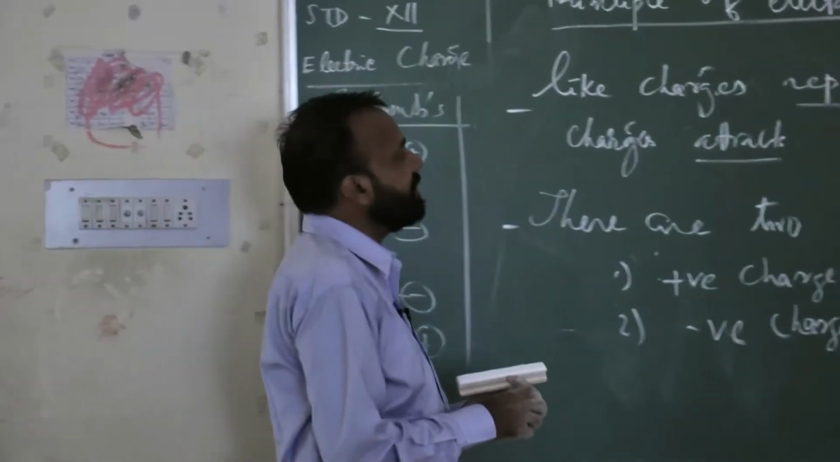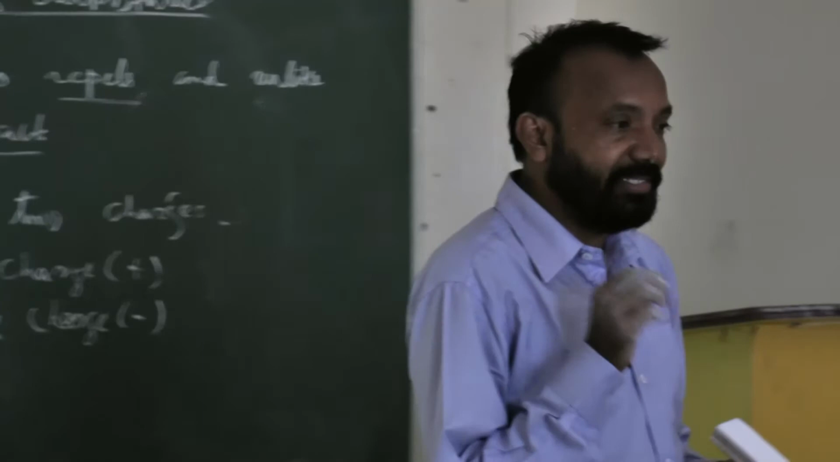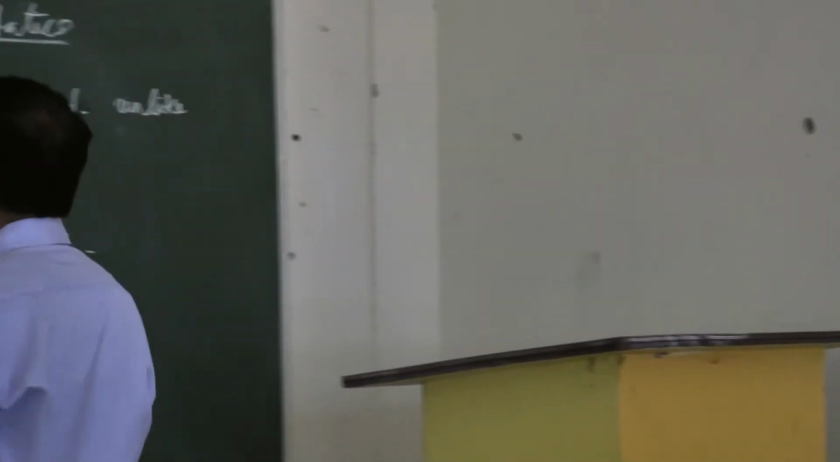One small contradiction is that like charges repel and unlike charges attract, so like charges can also attract. Principle of electrostatics said like charges repel, unlike charges attract. Question is, can like charges also attract? Answer is yes. It is a special condition.